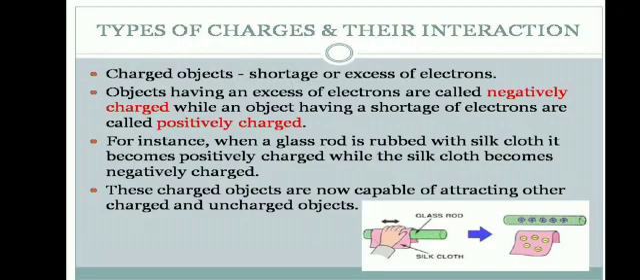Types of charges and their interaction. First, what is meant by charge? An electric energy produced on a body, that is charge. So, charged objects have a shortage or excess of electrons.